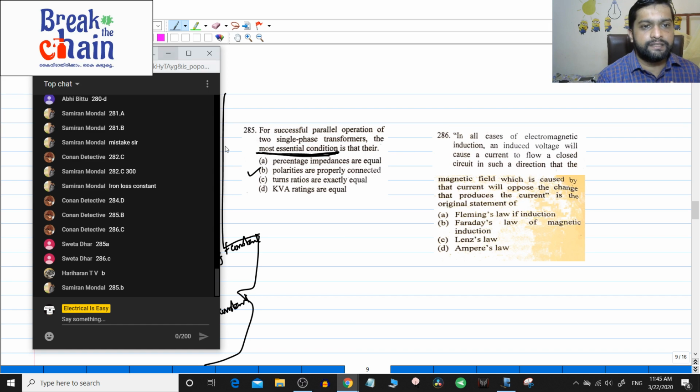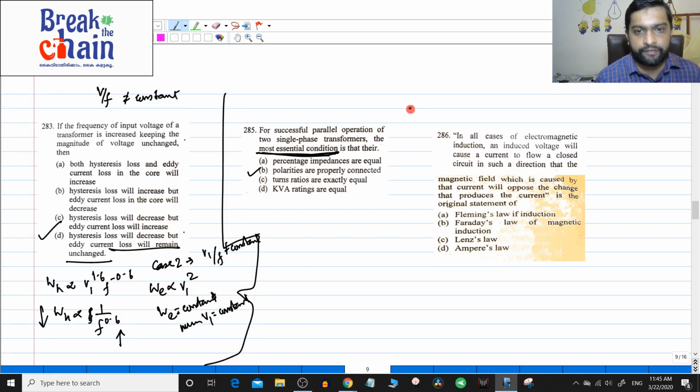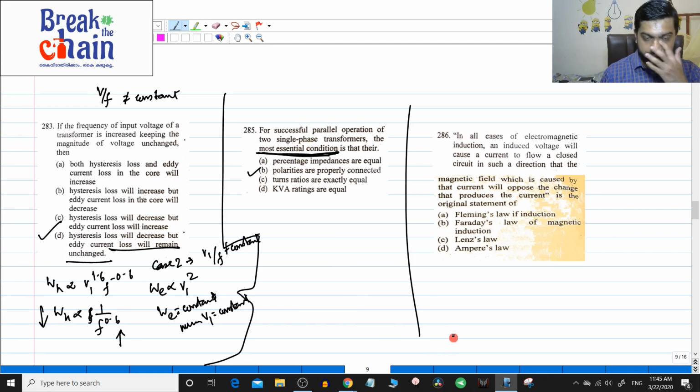Okay, Shweta, I think you might have got that answer. In case there are discrepancies, I told you we will discuss it at a later point of time, but I think the important thing here is the phrase most essential condition. In multiple choice questions you have to select the most correct answer. Sometimes two answers look the same, but you should select the most important one.